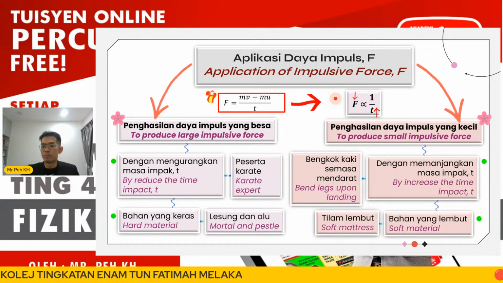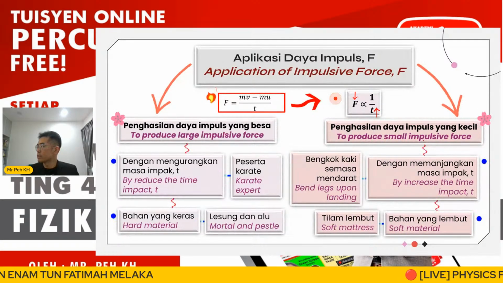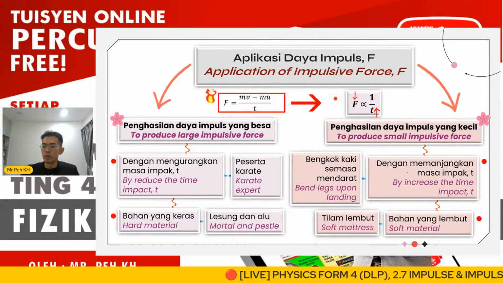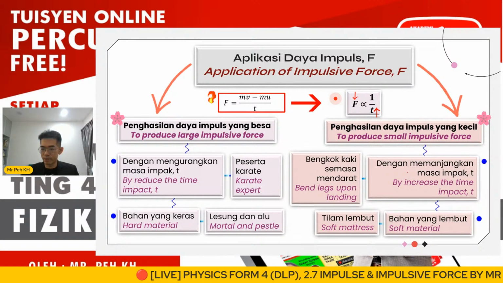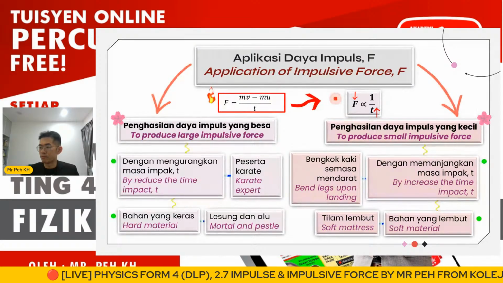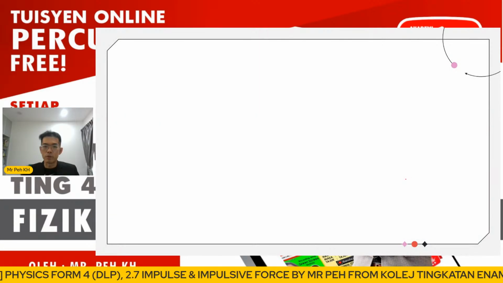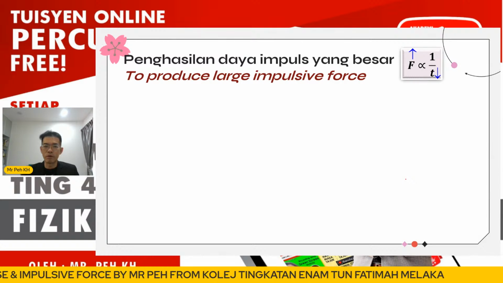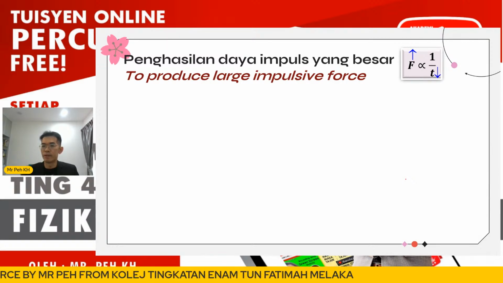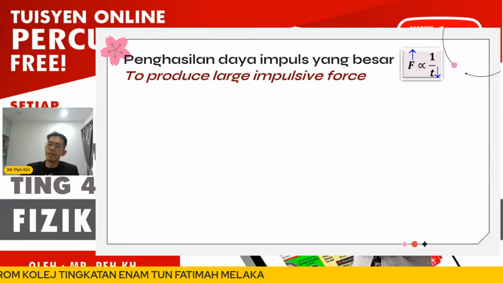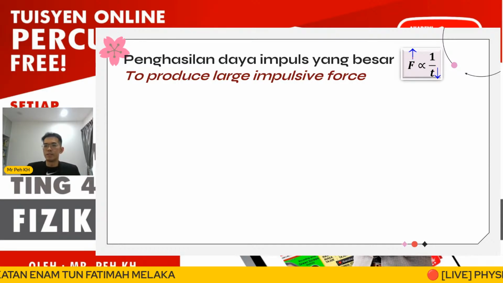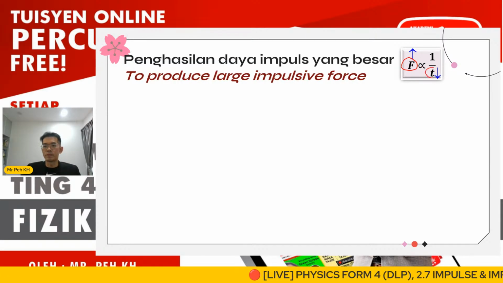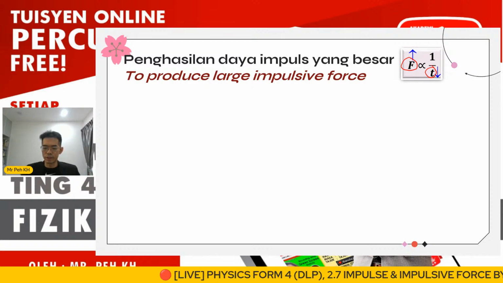For the small impulsive force application, we want to extend the time of impact using soft material here. Now let us discuss in detail how to produce a large impulsive force in our daily life. Here you can see the relationship: the greater impulsive force can be produced when the time of impact is shorter.